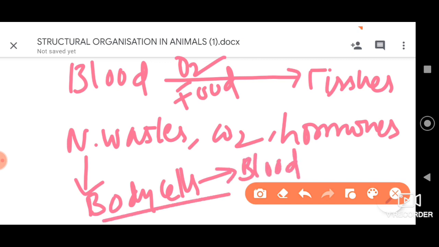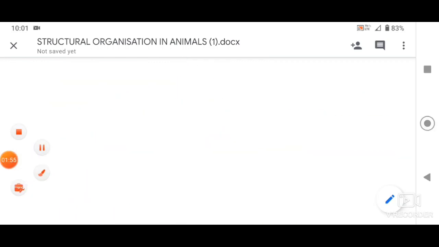Please understand, that is why it is called the middleman. It carries oxygen and food from the blood to the tissues, and the nitrogenous waste, carbon dioxide and hormones it carries from the body cells to the blood for their elimination. This is the important function. Because of this reason they are called middlemen between the blood and the cells.